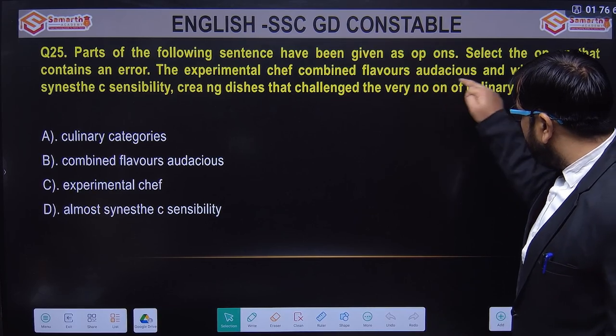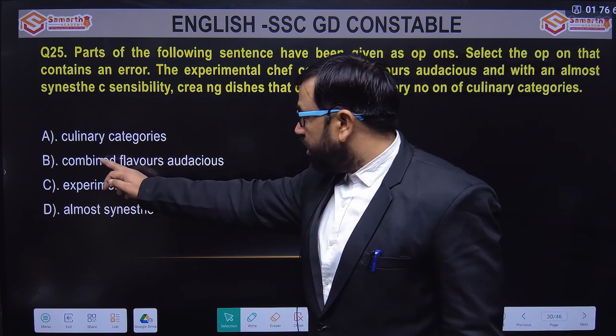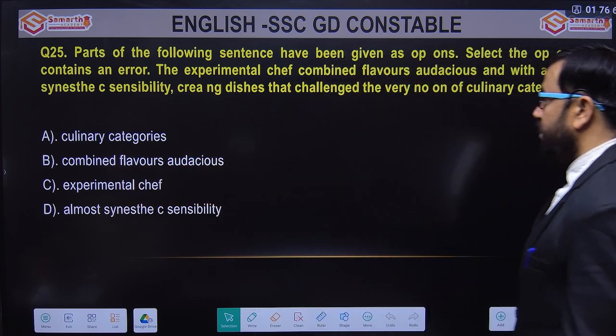So that is the part which contains the error. Where is it? Yeah, this one, B. Combined flavor, audaciously should have come. So B option is the right answer.